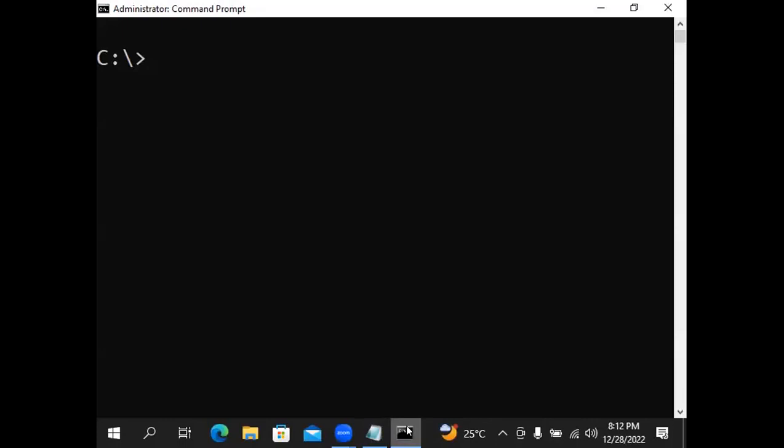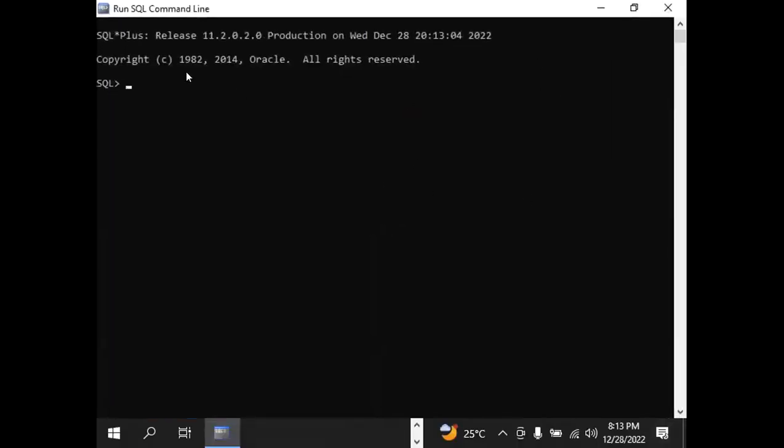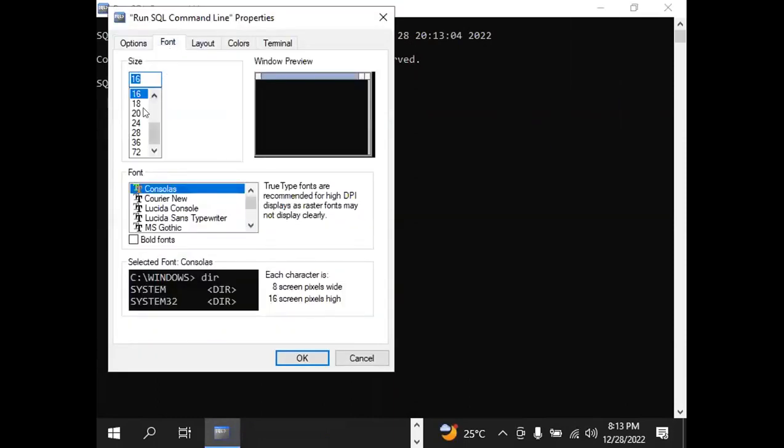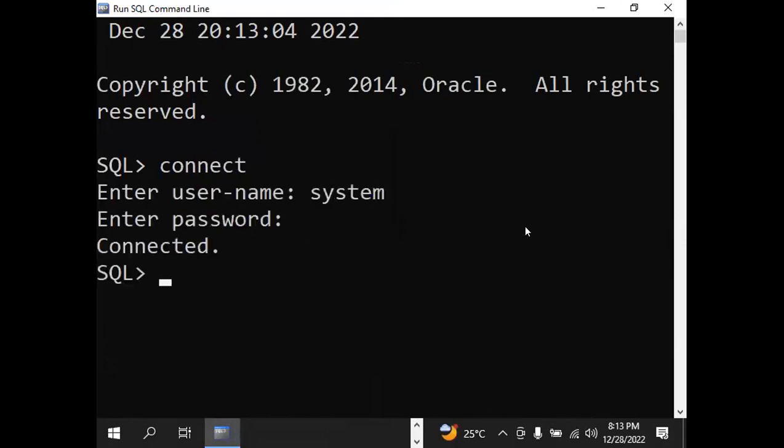Now I'll open the SQL command line prompt. Now you observe. Connect with username and password.